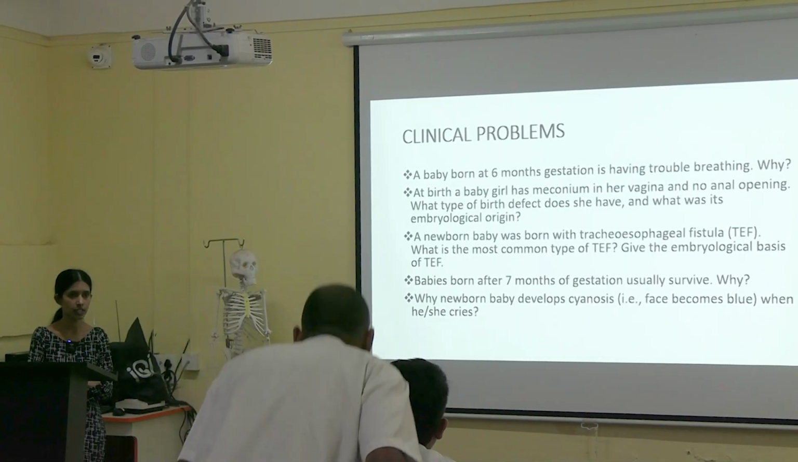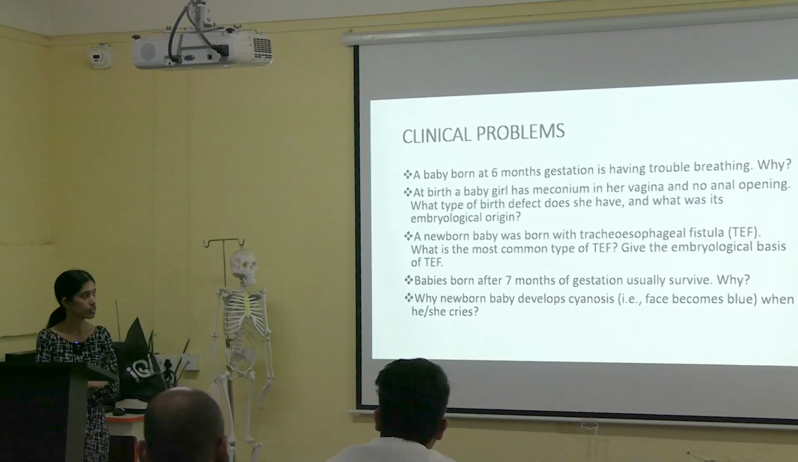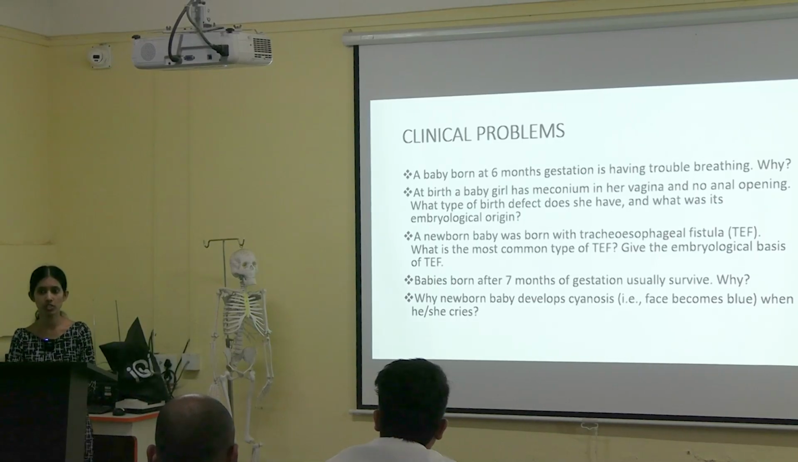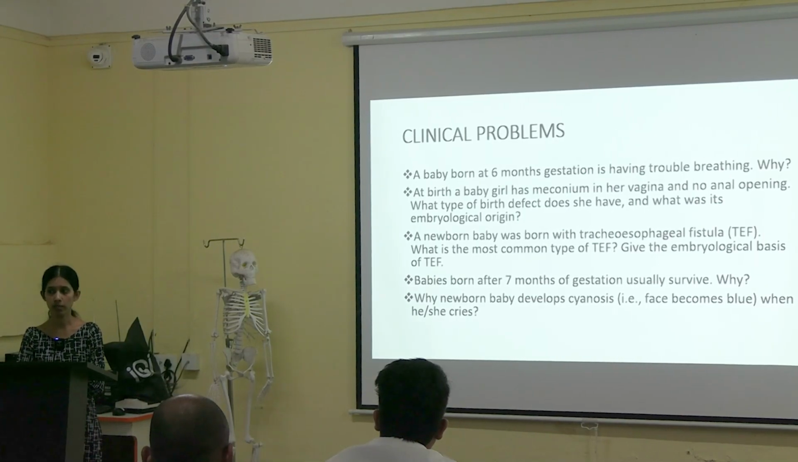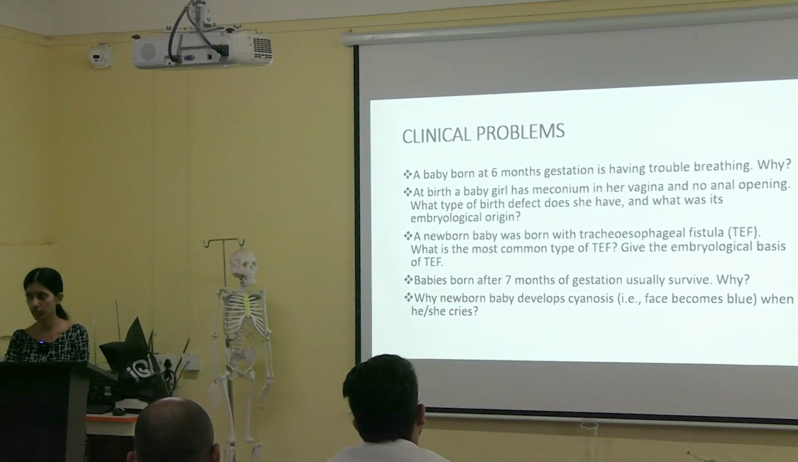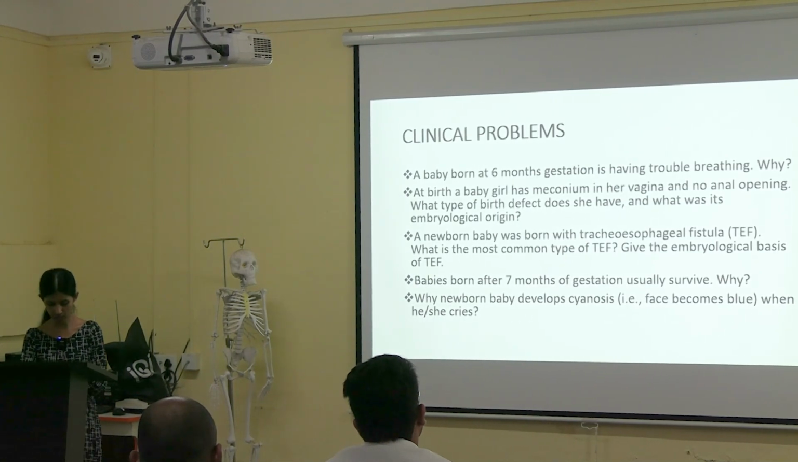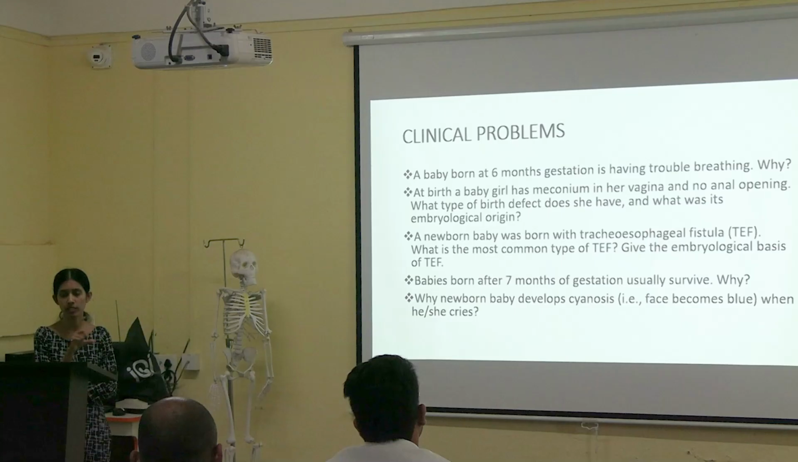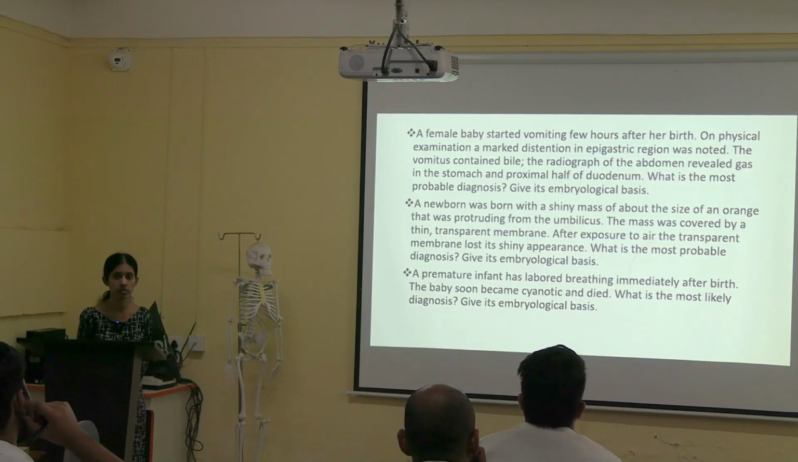Cyanosis is a condition where the baby's face turns blue when he or she cries. So what is the embryological basis? Which chapter is it related to? Again, respiratory. Sure. How? It is related to nerve supply of lungs. Okay. Any other answers? His answer is it is related to the respiratory system because of the nerve supply of lung. It is related to that part. Any other answers?